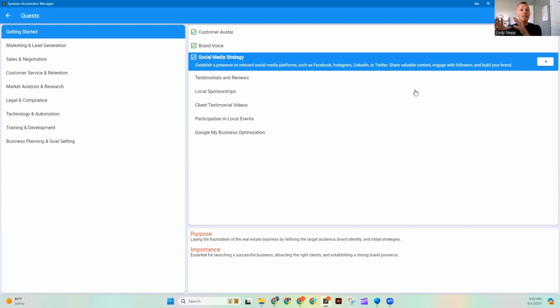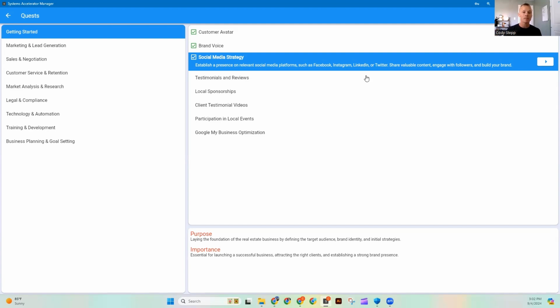Sam can also use this information of who your customer avatar is. What is your brand voice? What is your social media strategy? It's just giving additional context that it can use to help you. So even if you already had this, plugging it in there and saving it allows Sam to be able to use it. So now all you have to do is go through each of the different elements to complete the getting started quest.